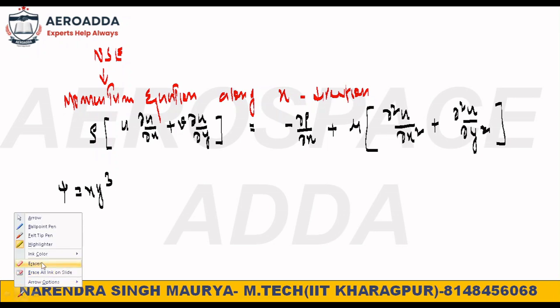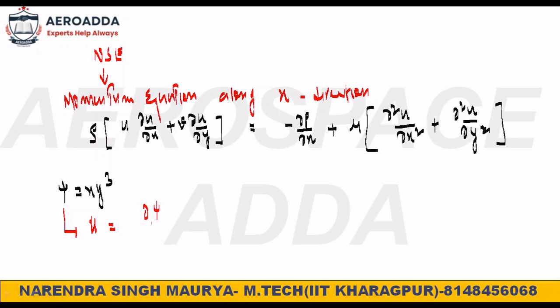Now see, from psi you will calculate u. What is the formula for the velocity component u? It is nothing but dou psi by dou y. What is dou psi by dou y? It is nothing but, check, 3xy square. What is v then? v is nothing but minus dou psi by dou x. What is the value here? It is nothing but y cube. Now this is the value here.